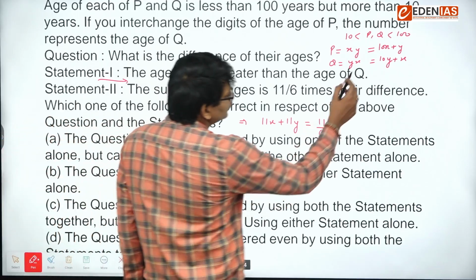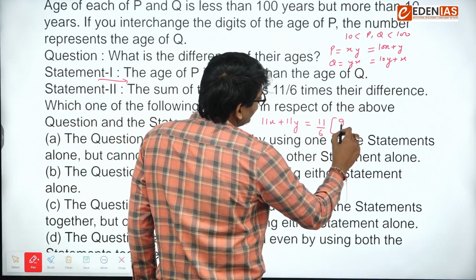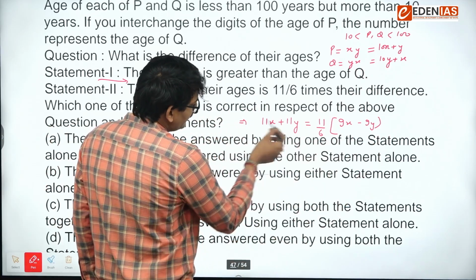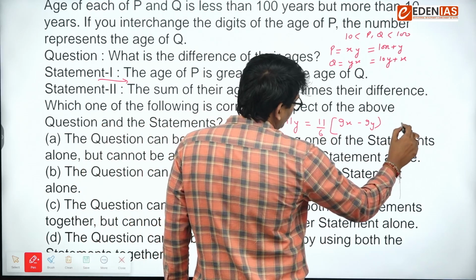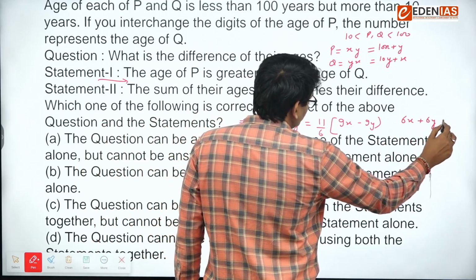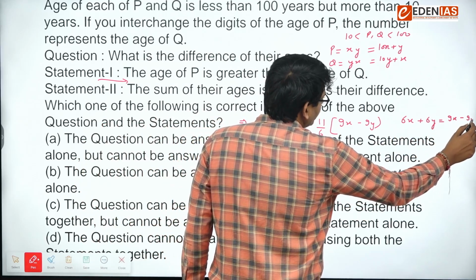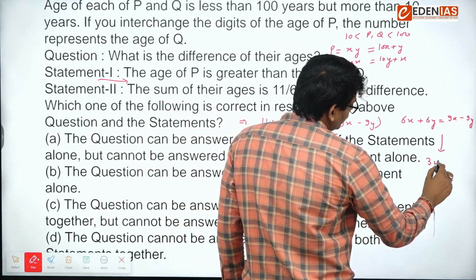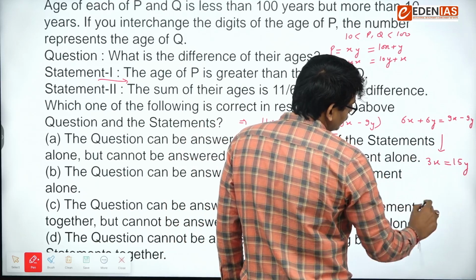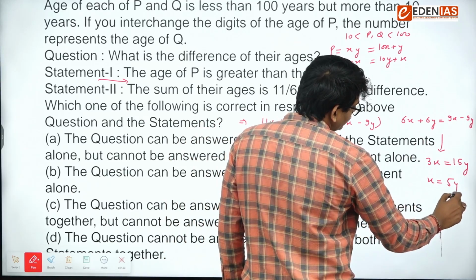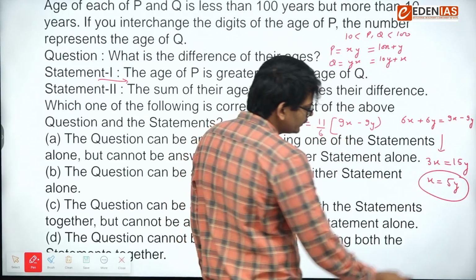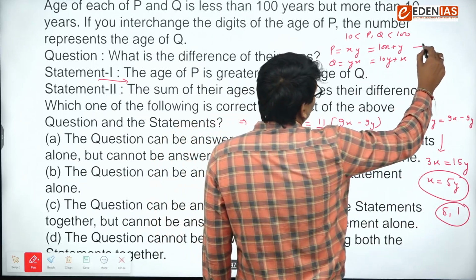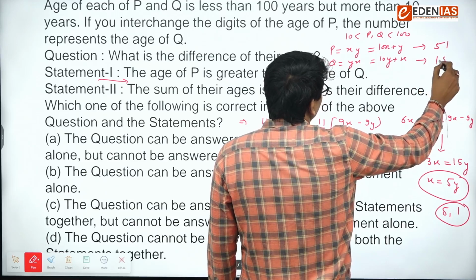So difference will be 9x minus 9y. This 11 got cancelled out. So on simplification, 6x plus 6y equals 9x minus 9y. So 3x is equal to 15y, x is equal to 5y. And the only possibility is when y is 1, x is 5. So the age of P is 51 and Q is 15.